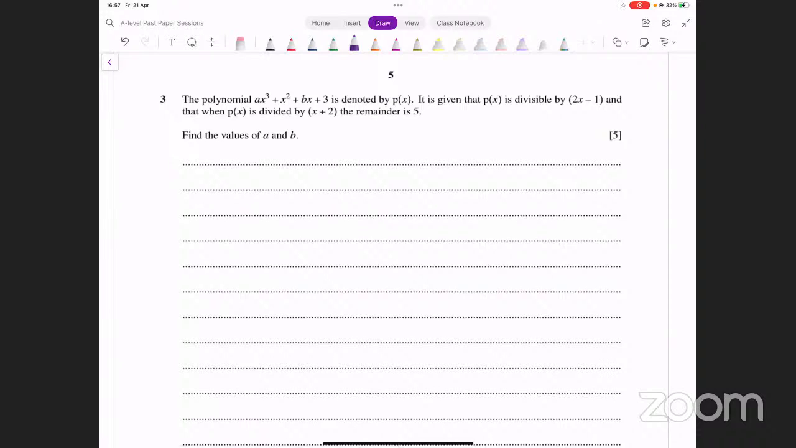Question number 3, this is on polynomials: ax cubed plus x squared plus bx plus 3. It's denoted by p of x. It's given that p of x is divisible by 2x minus 1, so this is a linear factor, and that when p of x is divided by x plus 2, the remainder is 5. Both are linear divisors. You can use the remainder theorem and factor theorem on both of these.